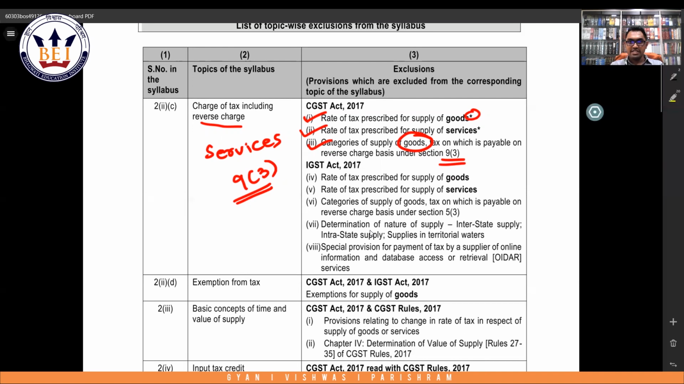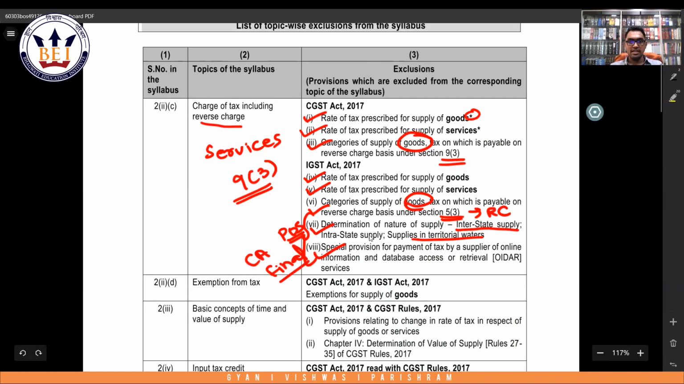Then in respect of IGST Act, same thing, goods, services on which tax is payable. Again, goods on which tax is payable under section 5.3, which is nothing but reverse charge, is not applicable. Determination of nature of supply, whether it is interstate supply or intrastate supply, and supply in territorial waters, is again not applicable for your exam. That is nothing but place of supply rules, which is not applicable for your exam. Then special provisions for payment of tax by a supplier on online information and database access retrieval services is also not applicable for your exam. This will be covered in CA final.